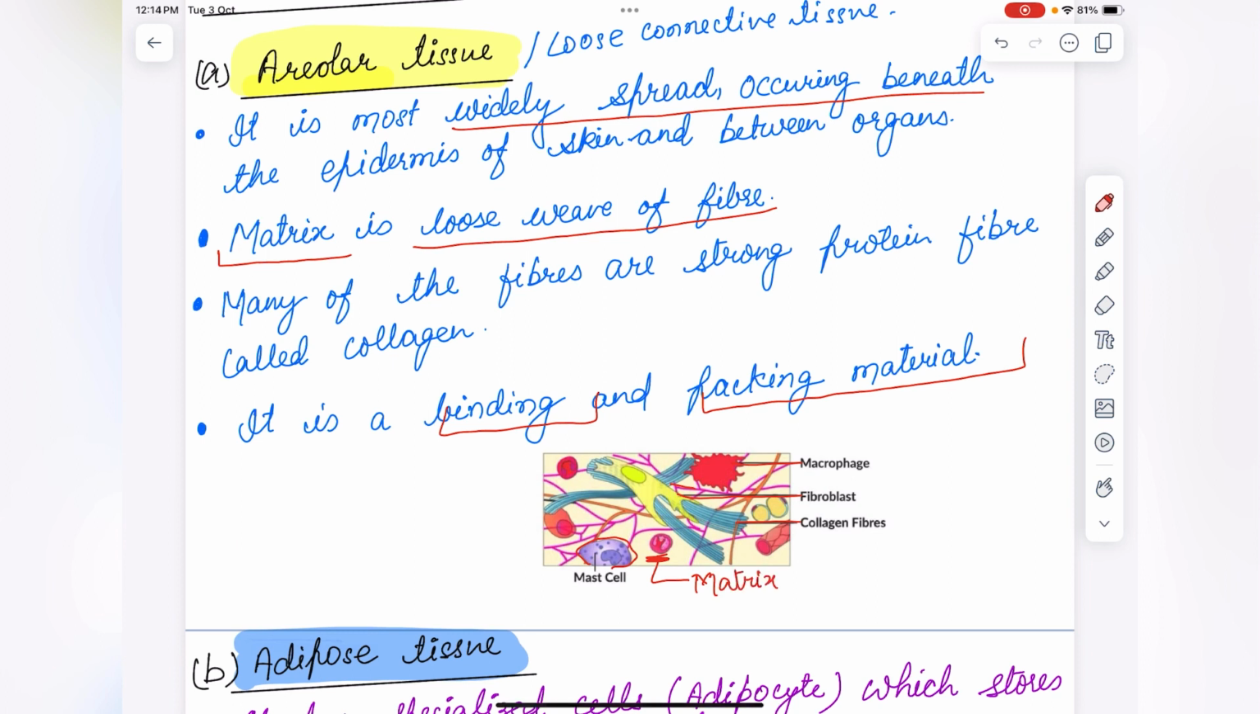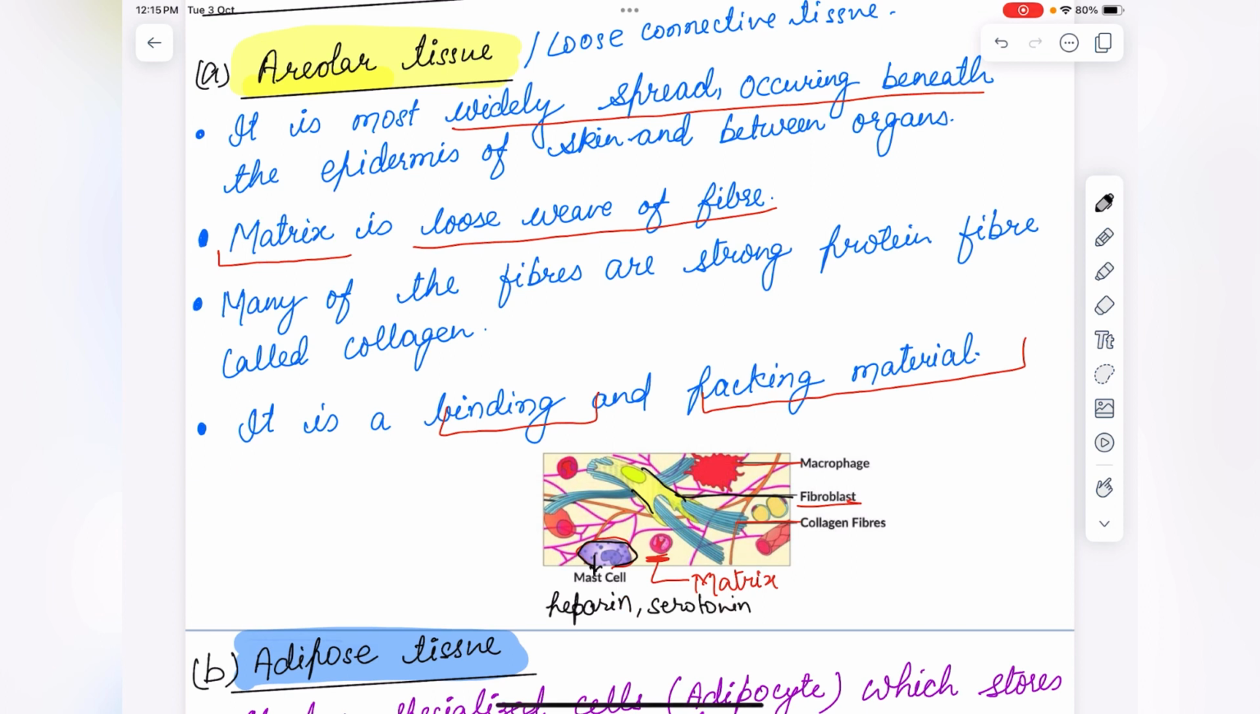This loose connective tissue consists of fibroblasts. Fibroblasts produce and secrete fibers. Macrophages are phagocytic in nature, and mast cells secrete heparin, serotonin, and histamine.